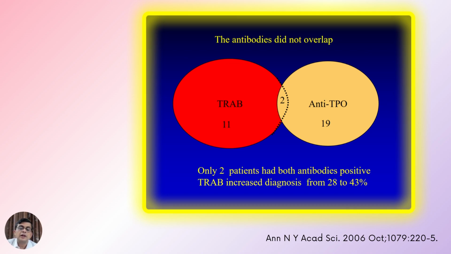And therefore, if you look at TSH receptor antibody measurement in type 1 diabetes, you may increase the pickup of autoimmune thyroid disease. Remember, TSH receptor antibodies do not really tell you whether the antibody is stimulating or blocking. If the antibody is stimulating, it produces hyperthyroidism. If it is blocking, it produces hypothyroidism. So therefore, this test does not tell you whether it's a stimulating or blocking type. But yes, this may be an additional test.